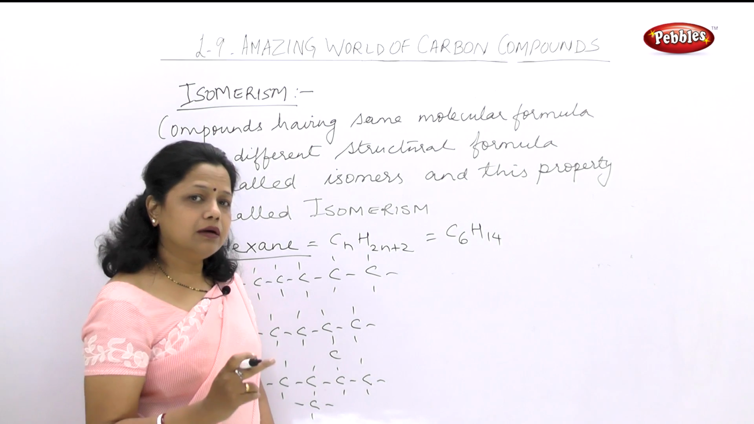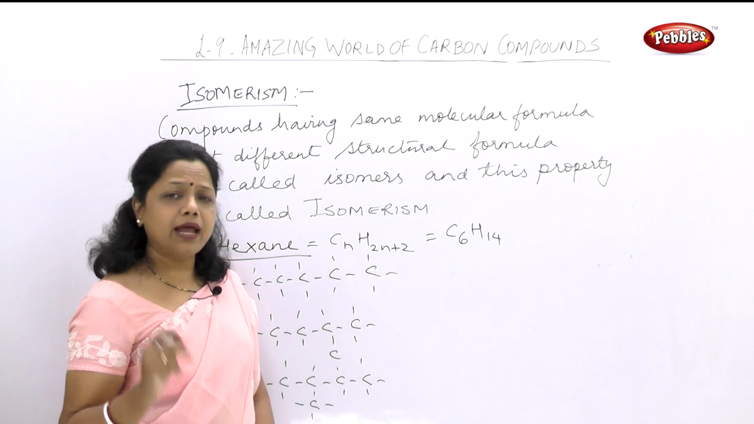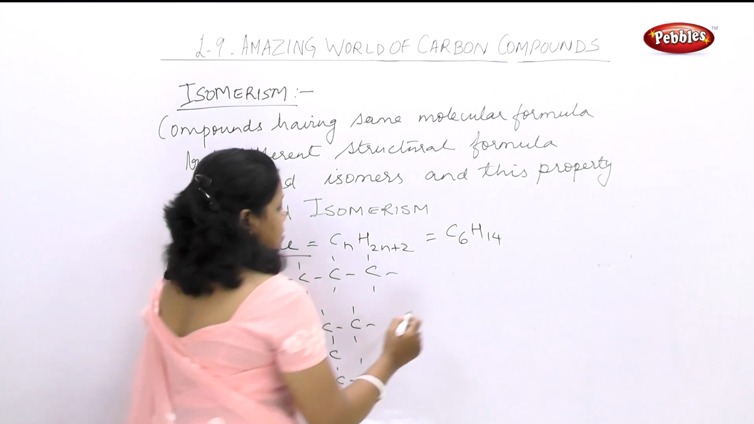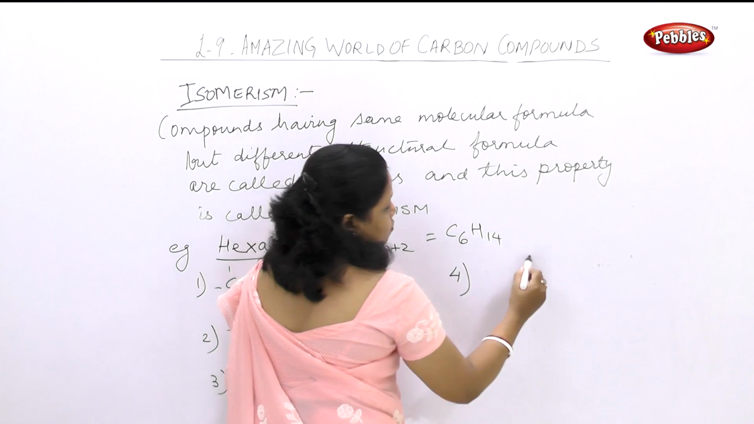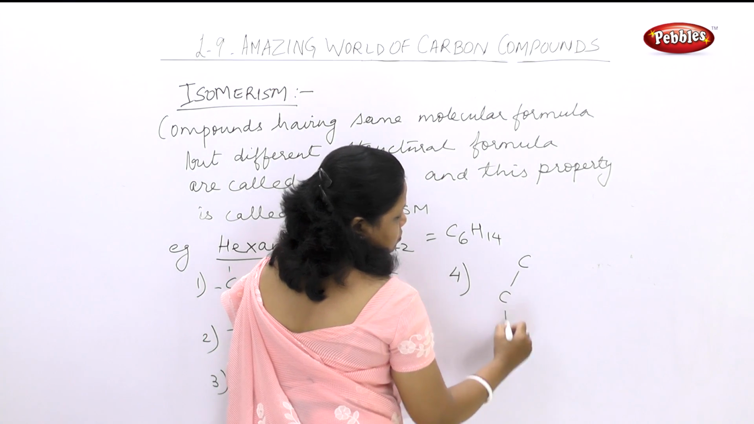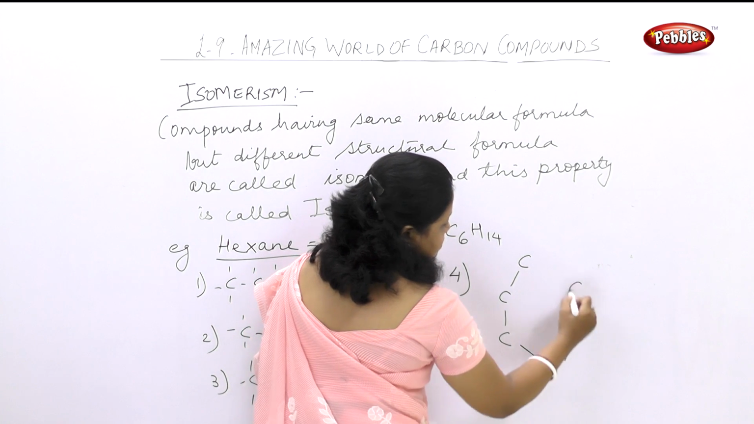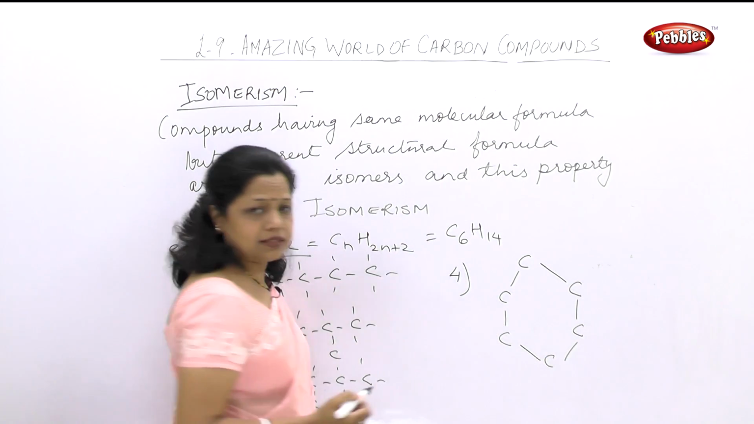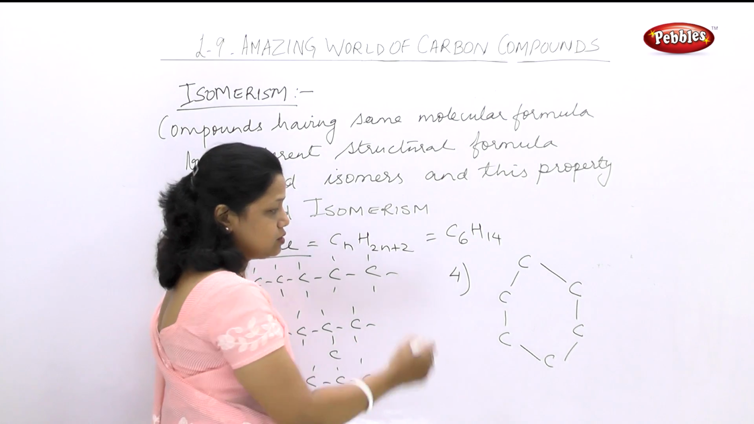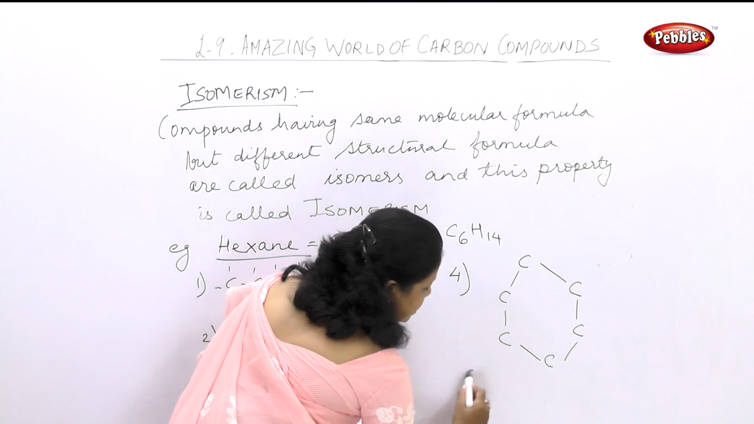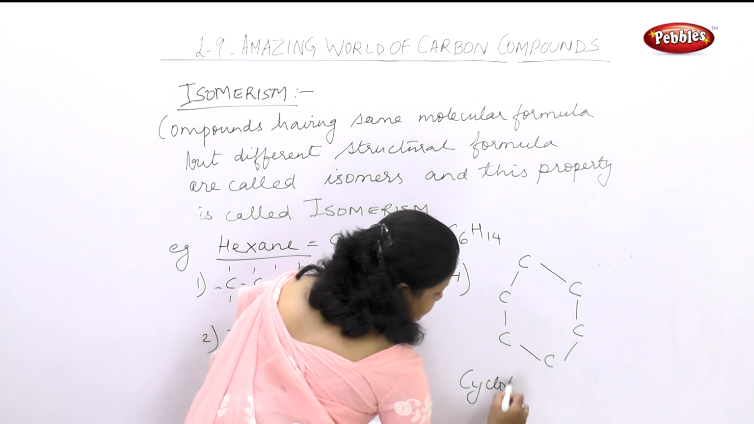Can I make a closed chain? Can I make a cyclic chain? It is possible in hexane. I'll show you how. 1, 2, 3, 4, 5, 6. All 6 carbon atoms are attached to each other in a cyclic chain. This is called cyclohexane.